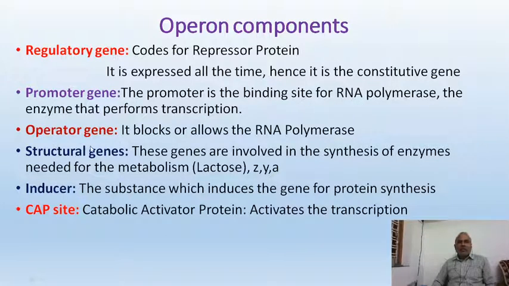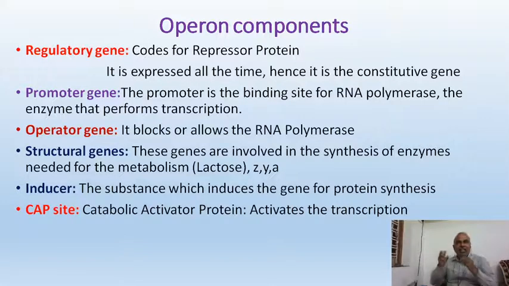And what is operator? It blocks the entire operon, or it allows the entire operon to perform its function. Operator is a site where operon function can be blocked or operon function can be stimulated, allowed. That is operator. Structural genes are the specific genes that produce a specific protein.